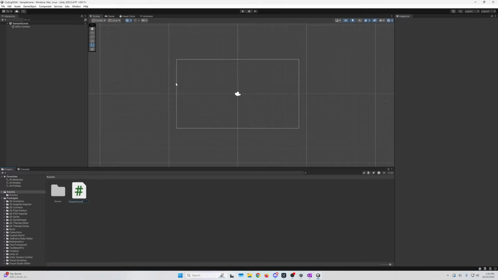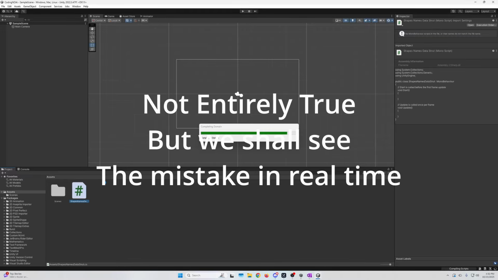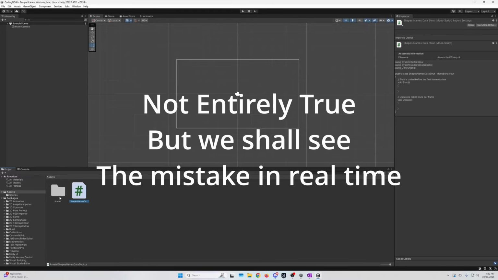And then I generally like to include data structure at the end, just so I know that, hey, this isn't a script you should be referencing, it's a script you should be getting data from. It just helps with remembering. All right, let's wait for this to open.